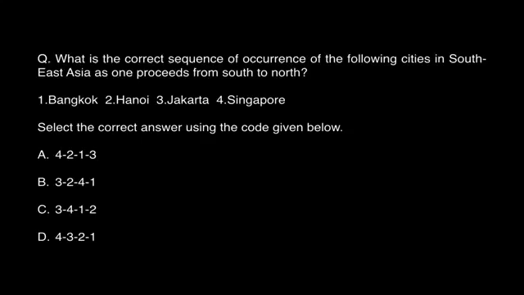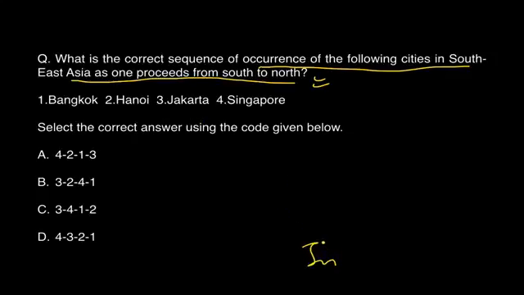What is the correct sequence of occurrence of the following cities in Southeast Asia as one proceeds from south to north? See, it's a bit of a tricky question, but obviously I know that Indonesia is the southernmost country in Southeast Asia. Maybe Papua New Guinea you can include. So Jakarta is obviously the southernmost because it is in Indonesia. So this level of knowledge obviously you require. Then Singapore is below Malaysia. So Singapore is the next country. I'm going from south to north.